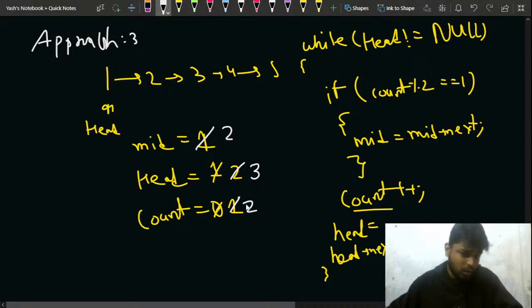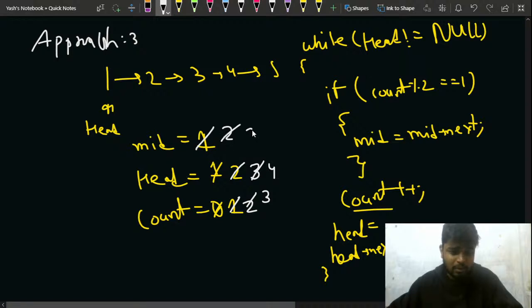Okay, now my count moves to 2. Now I come again, I see that count is 2, so it is not odd, so I increase my counter, so the counter becomes 3, and my head of the linked list is now 4. So now my counter is 3, I come again, I see that the head is not null because the head is pointing to 4. So my counter mod 2 is what? My counter mod 2 is odd, since it is 3.